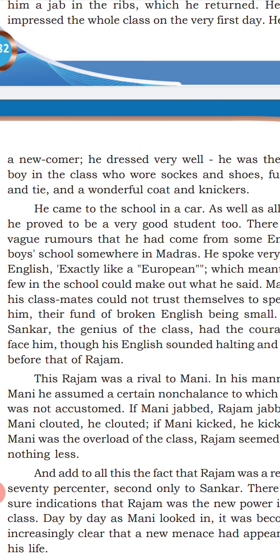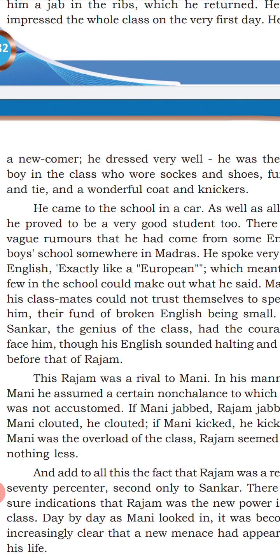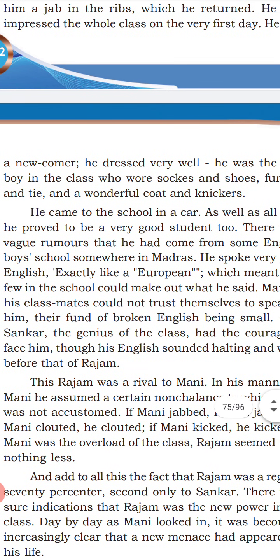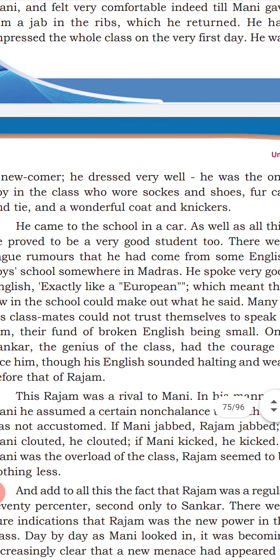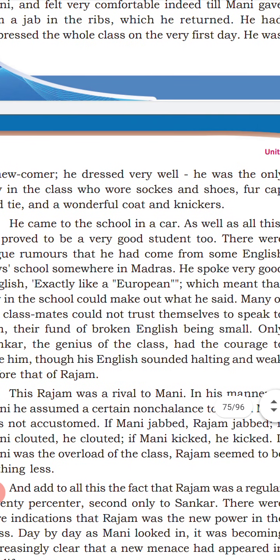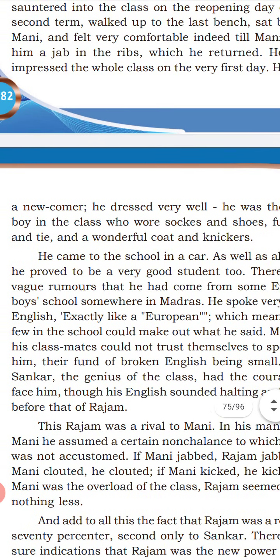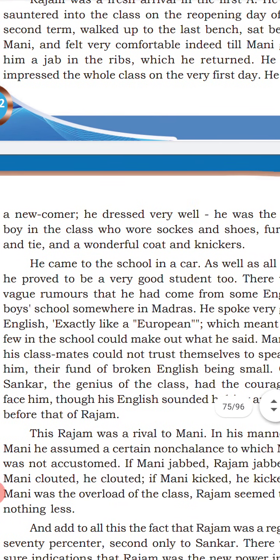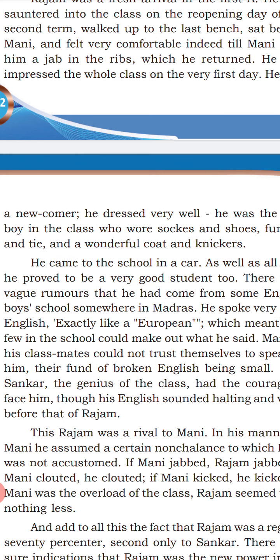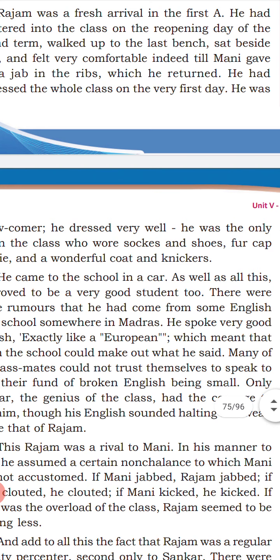The rumors are spread in school. What was the rumor? The rumor is that he came from a very famous English school. That's why he speaks English very nicely, especially in the school from Madras. Madras means Chennai. Okay, he spoke very good English, exactly like a European. He speaks English very differently, just like a European style. Who? Rajam.